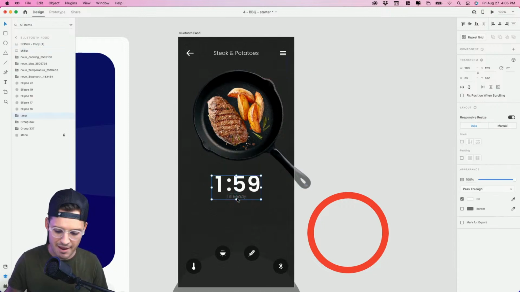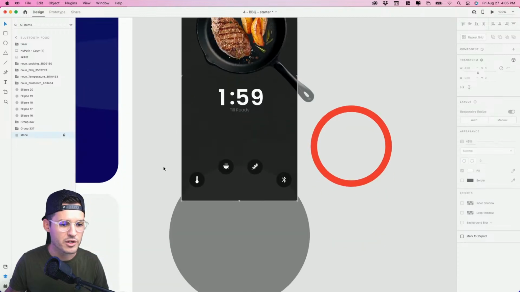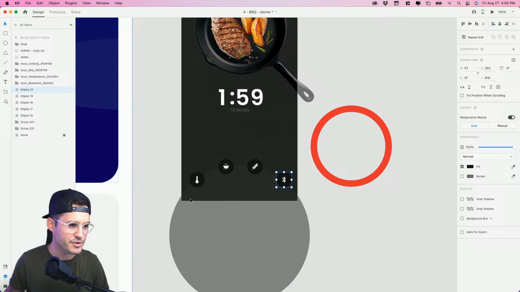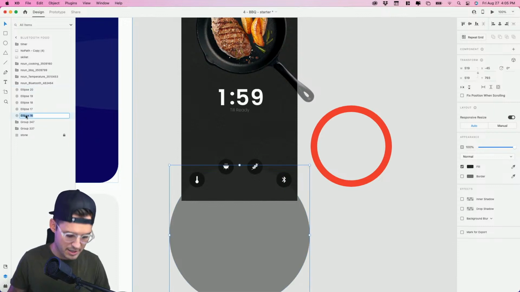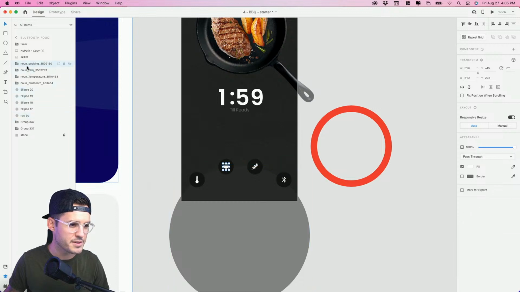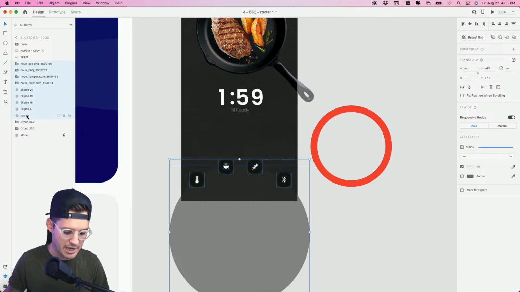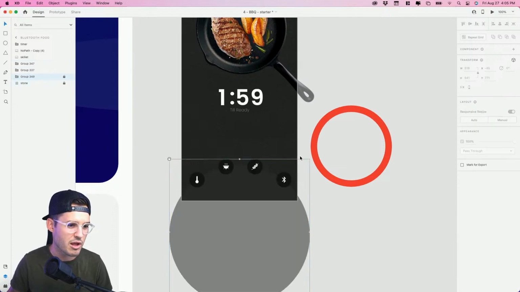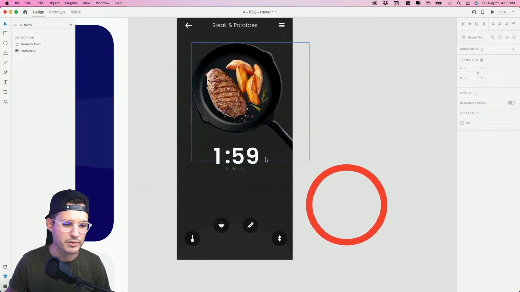Now, what you might not have in your starting file that I do have, and before I talk about that, I'm going to group all of these elements together. So let's get our nav BG there. We got all of our ellipses, all of our Noun Project icons where I gathered these things from. Now we have one big navigation that's looking pretty sweet. And why don't we just lock that, because we won't be playing with that anymore.